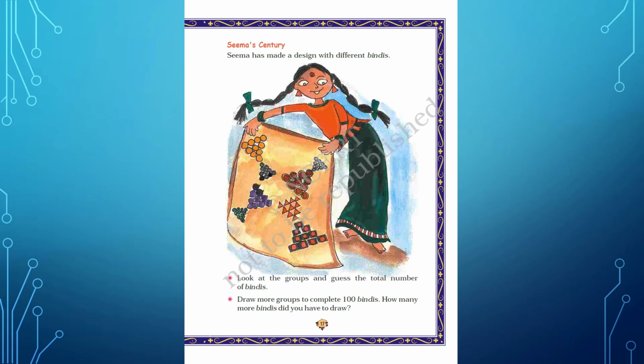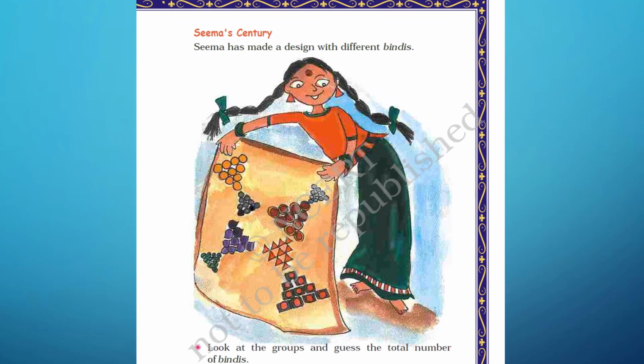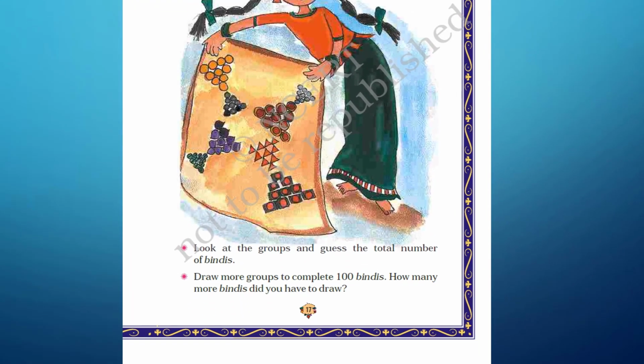Moving further, Seema's century. Seema has made a design with different bindis. Look at the group and guess total number of bindis. So first of all, we will see how many bindis are there in each group. So we know that in one group there are 10 bindis. And how many groups we have? 1, 2, 3, 4, 5, 6, 7, 8. We have 8 groups. And in one group there are 10 bindis, which means there are total 80 bindis in this design.